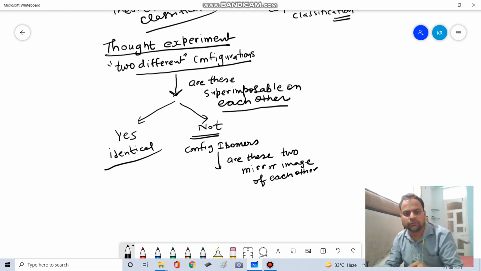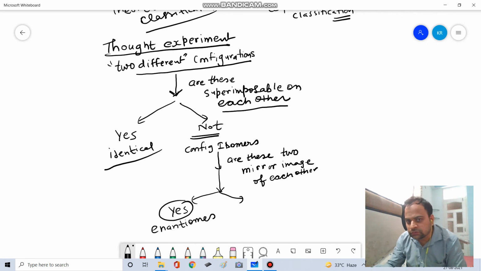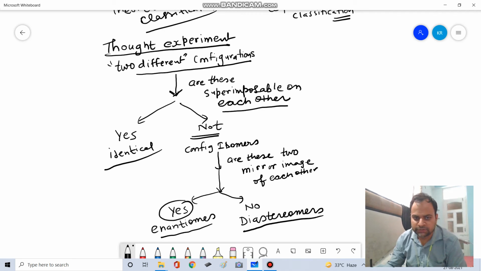So the second question is, are these mirror images of each other? And if the answer is yes, they are mirror images of each other, we call them enantiomers. And if someone says no, they are not mirror images of each other, then these two configurational isomers are known as diastereomers of each other.